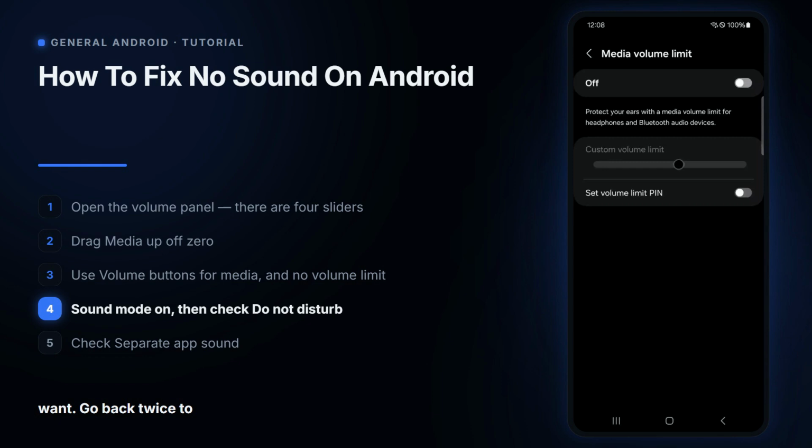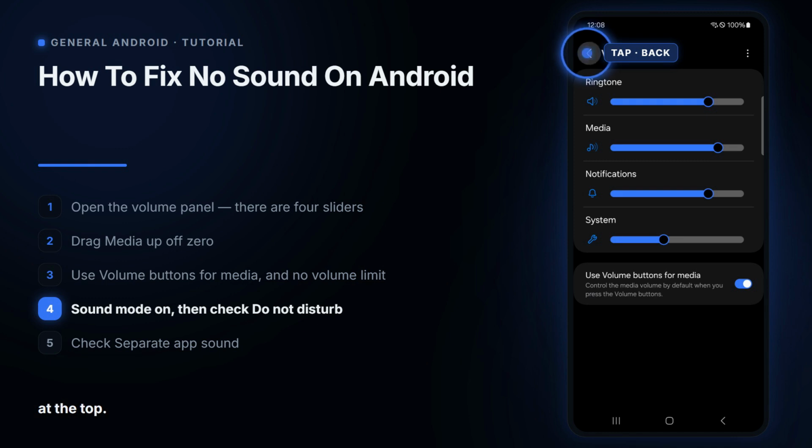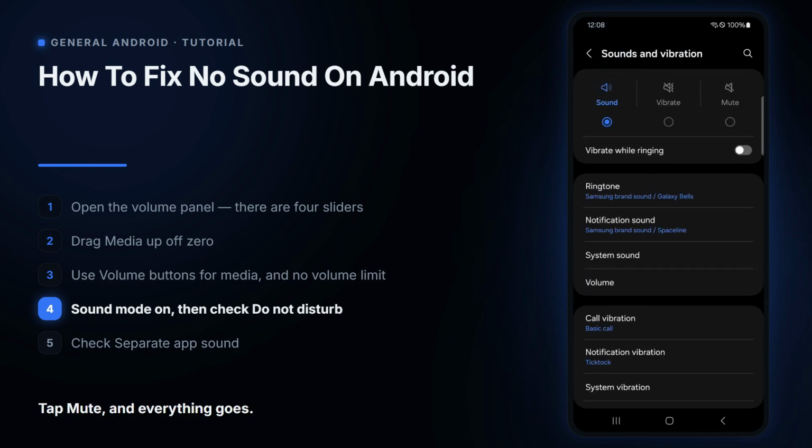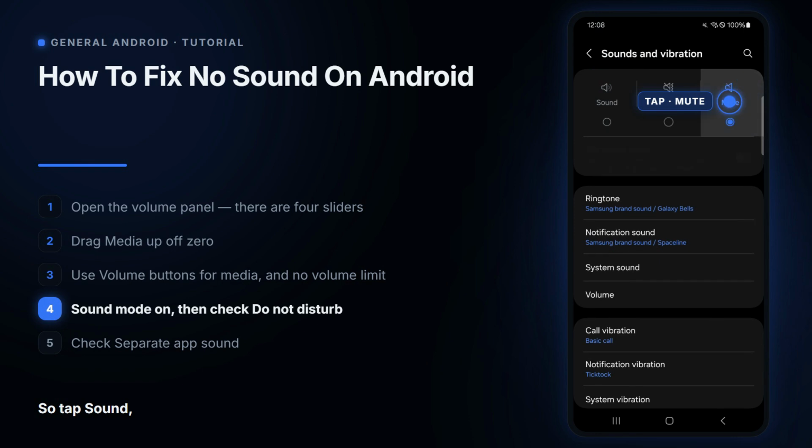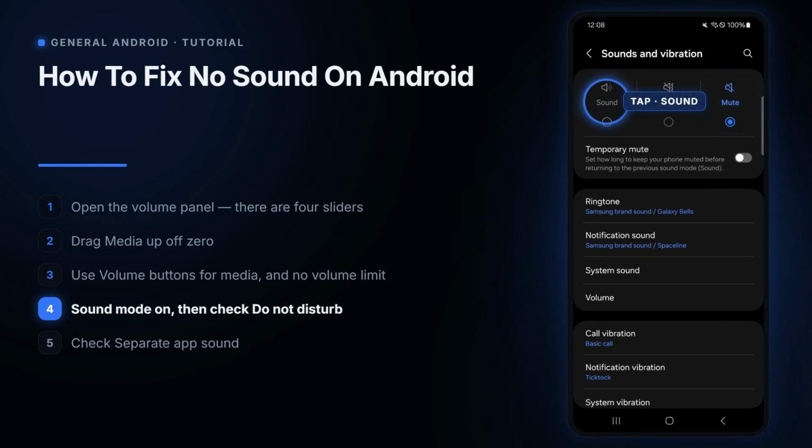Go back twice to Sounds and Vibration, and check the 3 buttons at the top. Sound, Vibrate, and Mute. Tap Mute, and everything goes, so tap Sound, and leave it there.